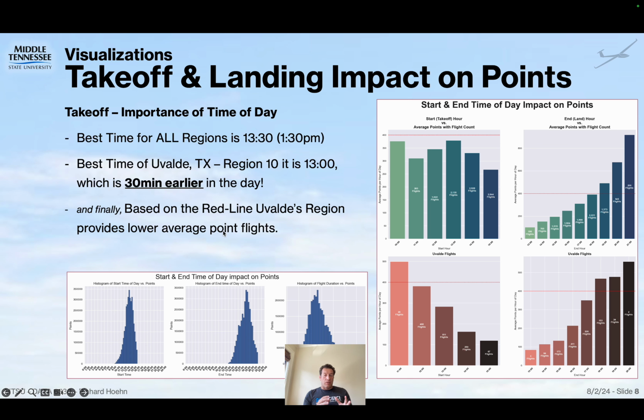Same as when we look at aircraft, we noticed that certain aircraft get you more average points than others. So we graphed the top 10, and we could really see also that certain aircraft are used more than other aircraft in general, which was interesting.